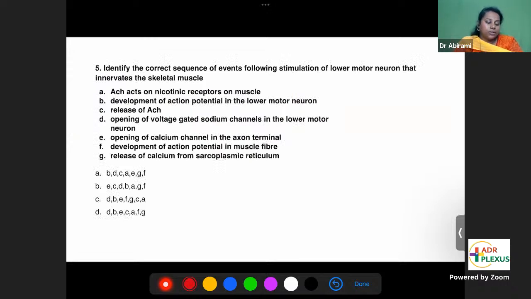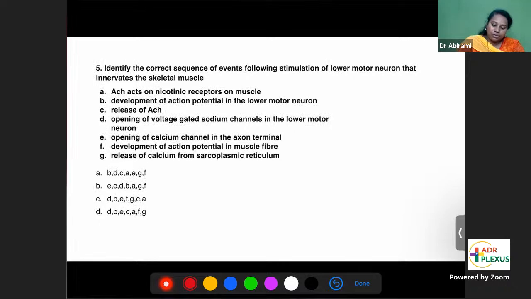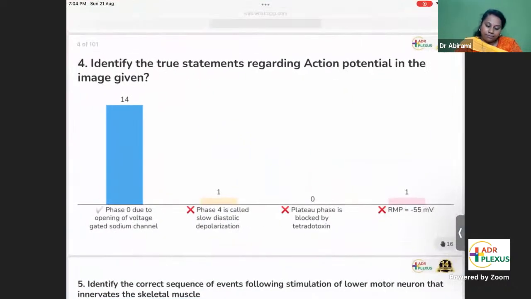The fifth question: identify the correct sequence of events following stimulation of a lower motor neuron that innervates the skeletal muscle. So this is about the neuromuscular junction and the events in the neuromuscular junction. Let's see how many of you have answered this right.